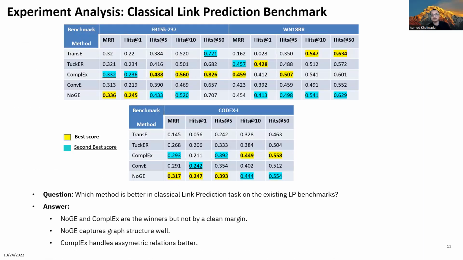So to begin, we first understand what are the best performing methods for the link prediction tasks in existing link prediction benchmarks. As reported by previous works, NOS and ComplEx are the best performing techniques, but not by a large margin. A possible reason for these techniques to perform best is that NOS captures the graph structure better and ComplEx can handle the asymmetric relations.